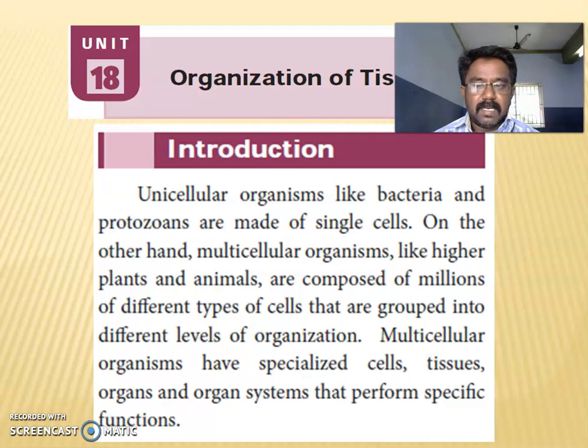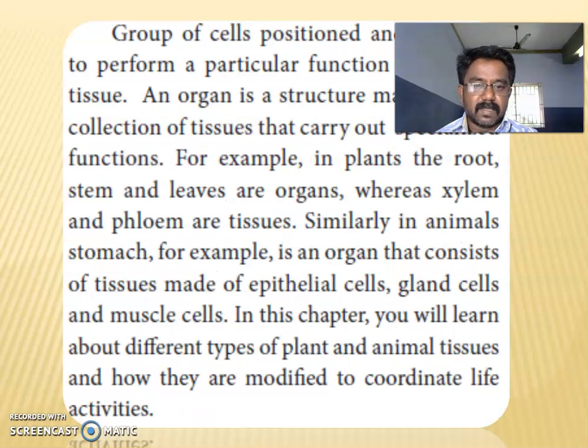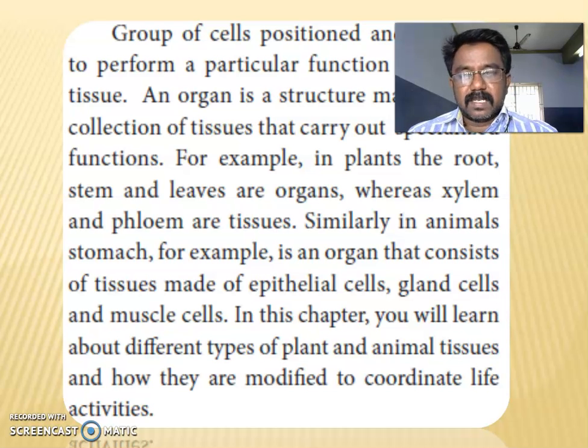Listen. Multicellular organisms have specialized cells, tissues, organs and organ systems that perform specific functions. A group of cells positioned and designed to perform a particular function is called a tissue, right? A group of cells makes up a tissue. An organ is a structure made up of a collection of tissues that carry out specialized functions.